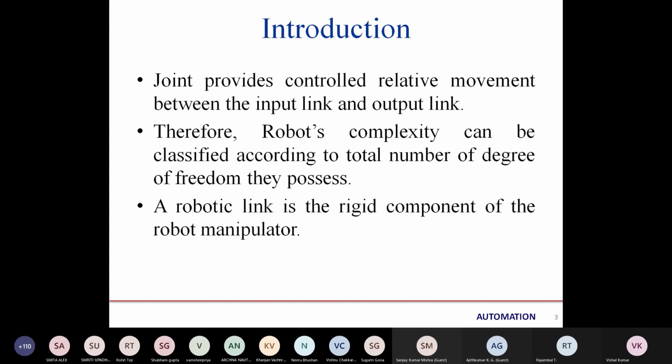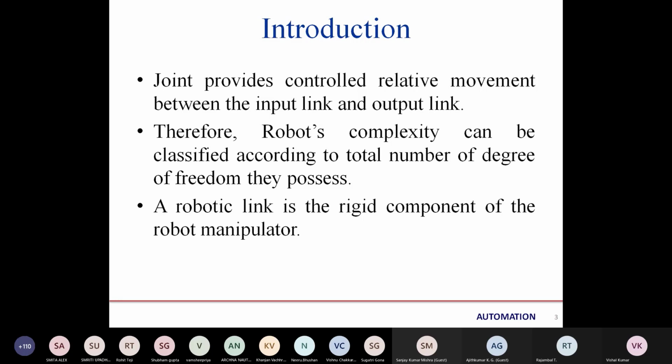Basically, a joint provides the controlled relative movement between the input and output link. It means that the joint is responsible for the movement between the input and output link. Like the elbow, it provides the controlled movement between the upper arm and lower arm.